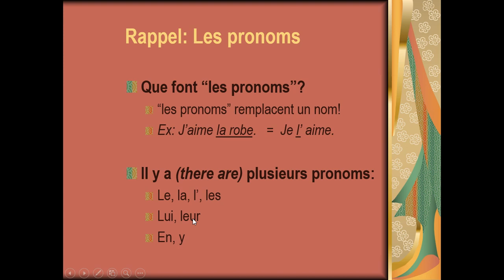Leur is for them. En is used to replace anything that follows du, de la, de that indicates quantity. It could also be a number like deux, trois, quatre, assez, peu, beaucoup, trop, anything that indicates quantity, use en to replace.